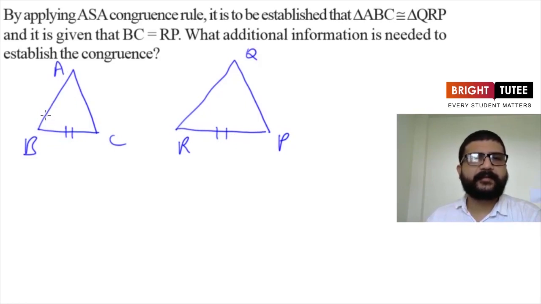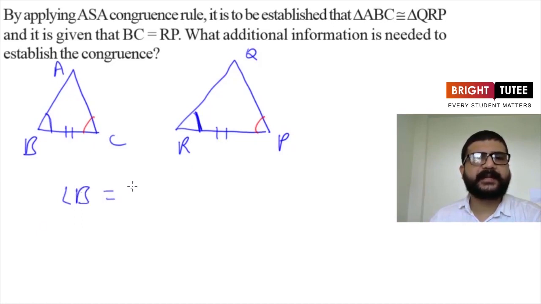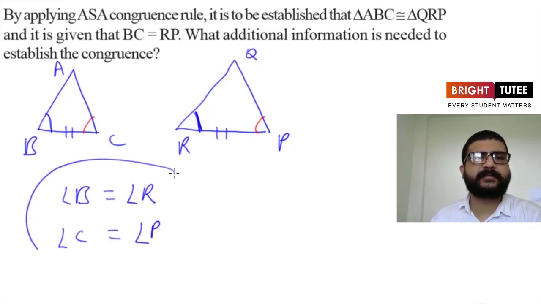So here we need now angle B should be equal to angle R. And what else do we need? We need one more information, and it should be angle C is equal to angle P. So now it means we need angle B is equal to angle R and angle C is equal to angle P. So this is the information which is required for using ASA congruence rule.